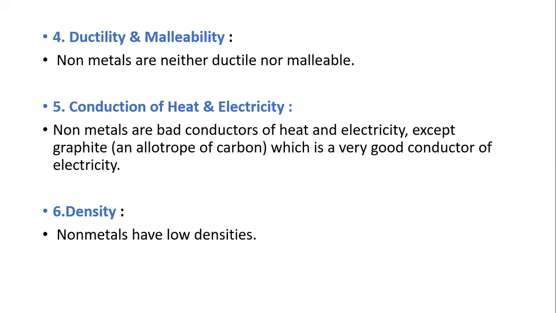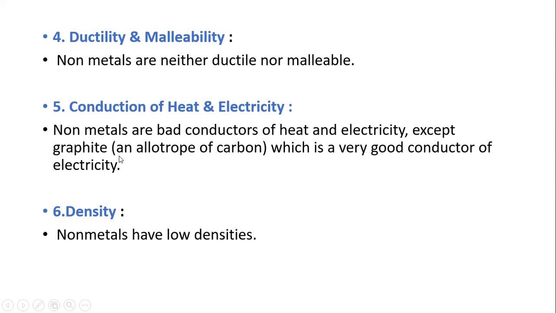This is a property of non-metals, whereas metals are good conductors of heat and electricity. Wood is the best example of a bad conductor of heat.